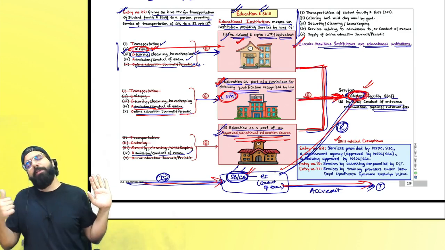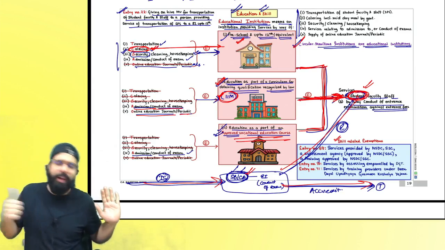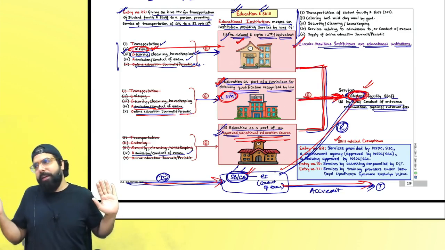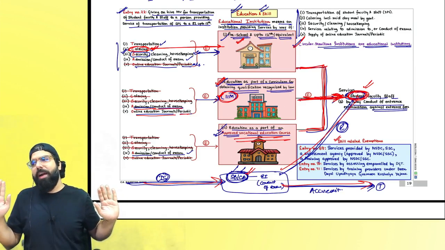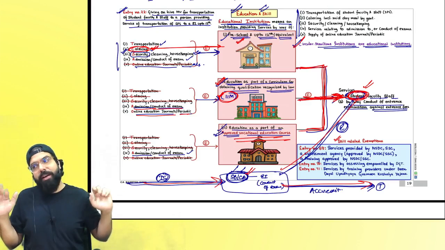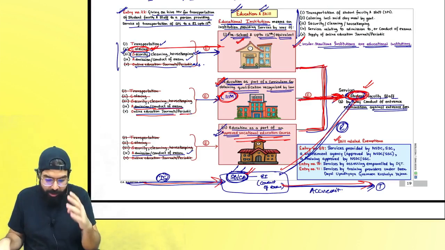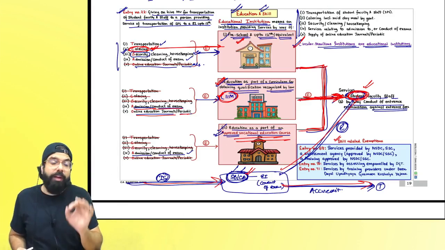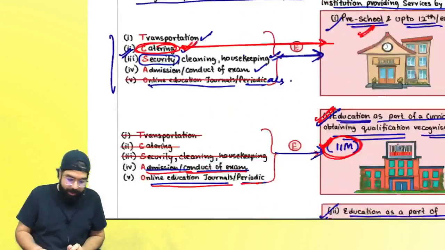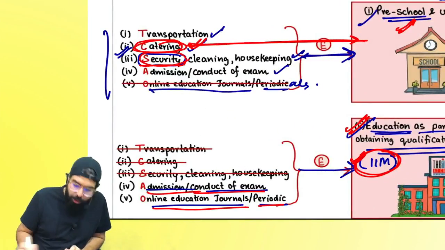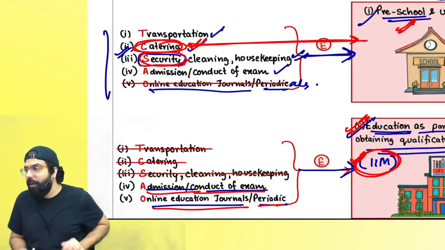So if this person has taken a motor vehicle from someone else, then that other person who has given him the motor vehicle, that service will also be exempted because this service has been exempted. I hope everyone is clear. Now, always remember one more thing: security services provided within the campus are exempted only in case of preschool up to 12. Outside is always taxable.